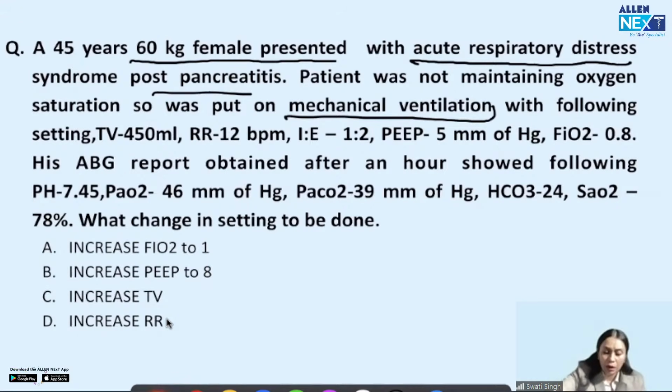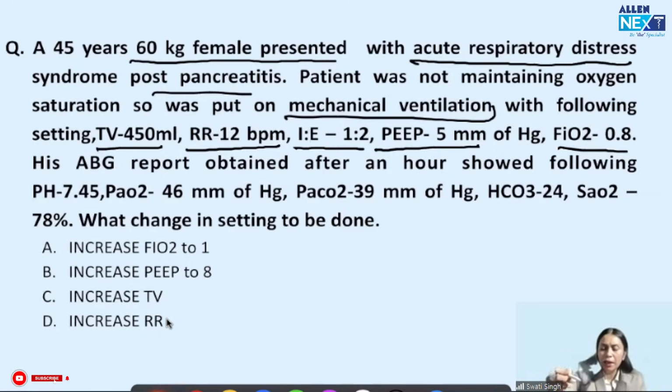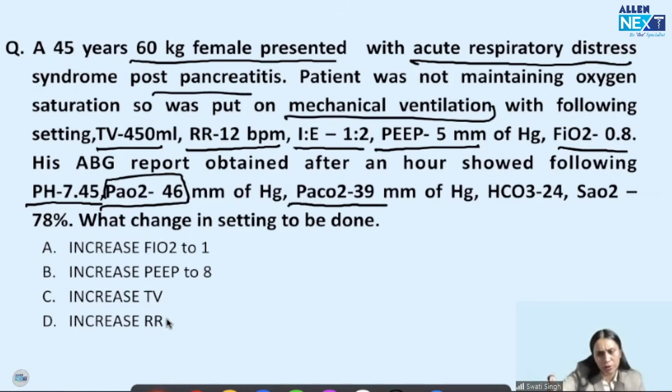We do the setting. Let's say tidal volume 450, respiratory rate 12 breaths per minute, IE ratio, inspiratory expiratory ratio, 1:2. That's the commonest one we choose. And PEEP, positive end expiratory pressure 5, and FiO2 of 0.8. That is 80% oxygen I am giving. Then after half an hour on the ventilator, we get an ABG done. ABG showed pH within normal limit, PaO2 less, hypoxemia, and PCO2 39, which is within normal limit, 35 to 45. HCO3 normal, and obviously saturation was less because PaO2 was less. So this patient is in hypoxemia.